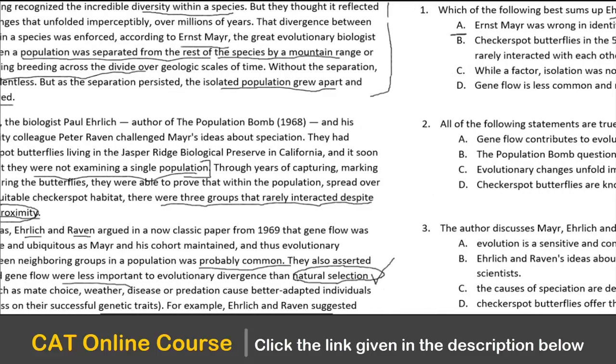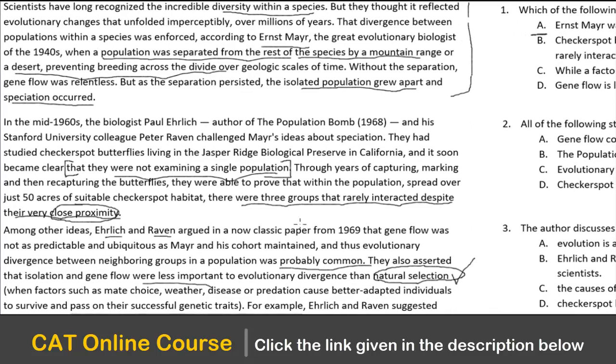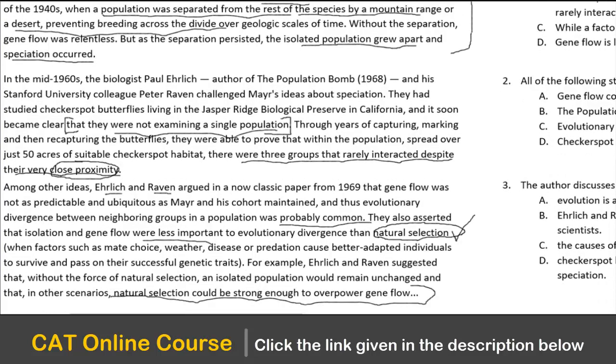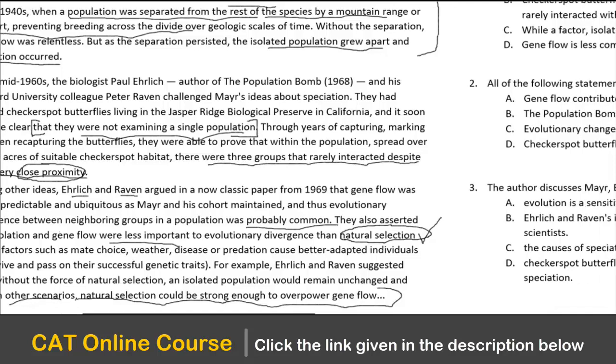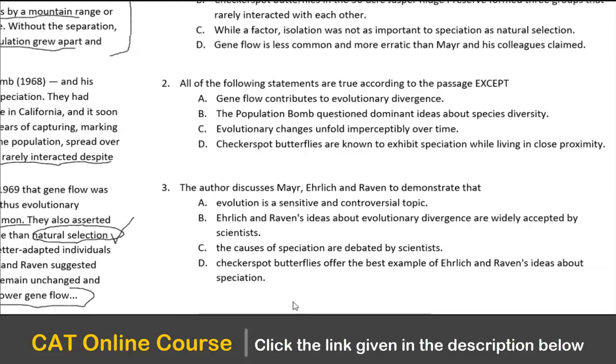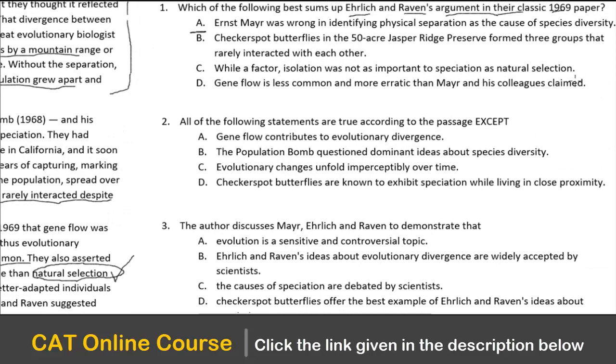Because if you look at it, if you scroll down below, what do we have? It says here that without the force of natural selection, an isolated population would remain unchanged, and that in other scenarios, natural selection could be strong enough. So, what are Raven and Ehrlich doing? They are basically coming up with a new theory. The theory is not to say that you are wrong. That doesn't say that Ernst Mayr was wrong in identifying physical separation as the cause of species diversity. Ehrlich and Raven believe that it was not as important a factor as the other factor.